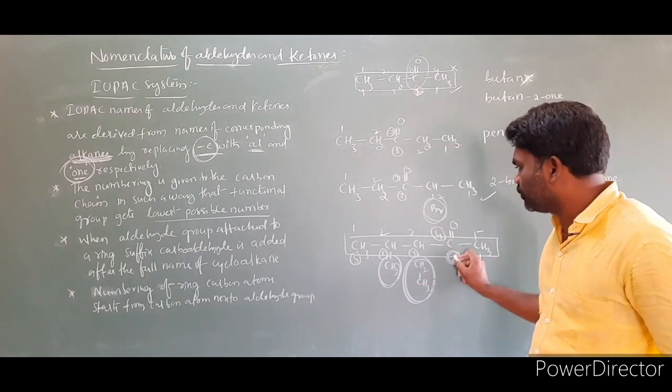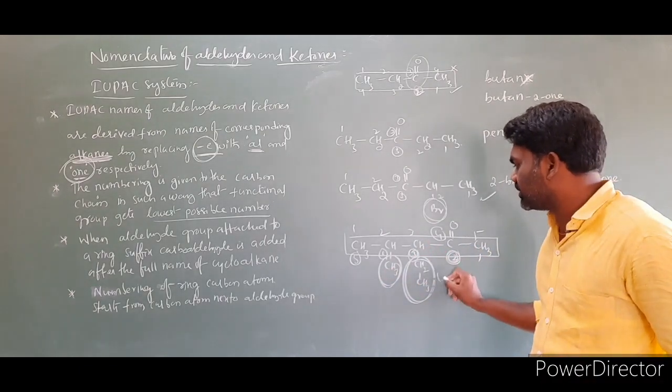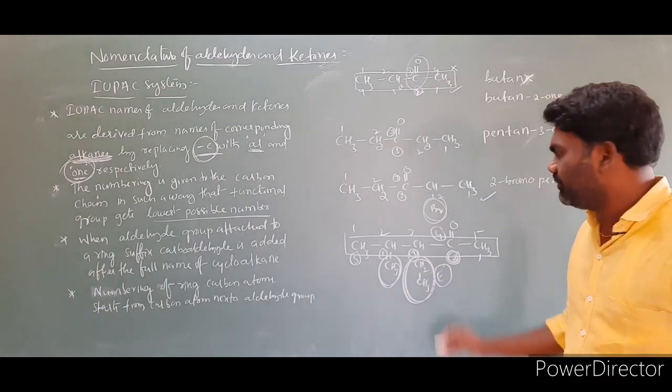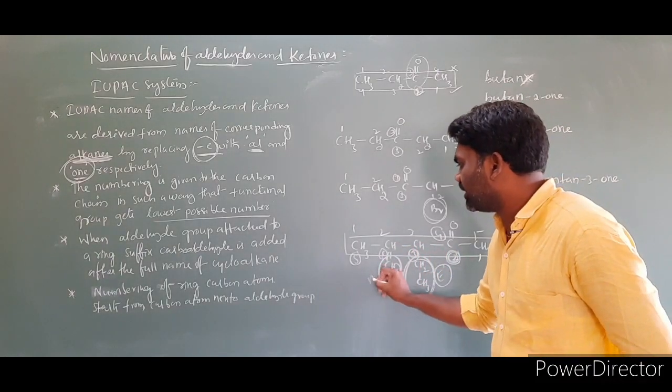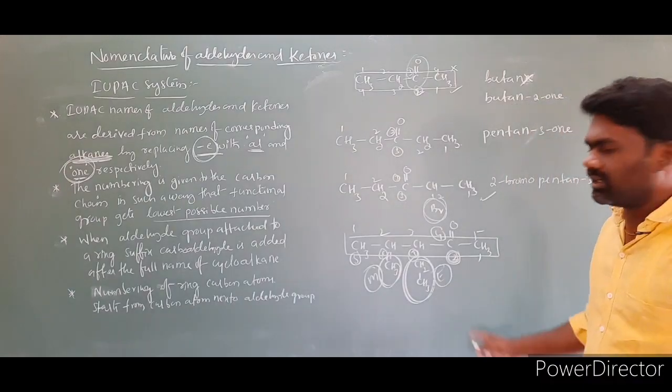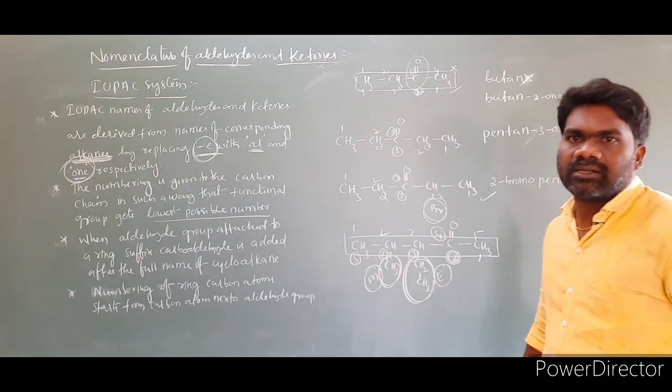So we have to find out the location of the substituents. At which position? 1, 2, 3, third position has one substituent. This is an ethyl substituent, starting with E, and at the fourth position we have methyl, starting with M. In alphabetical order, E will come first, then M. Then write the name of this compound.